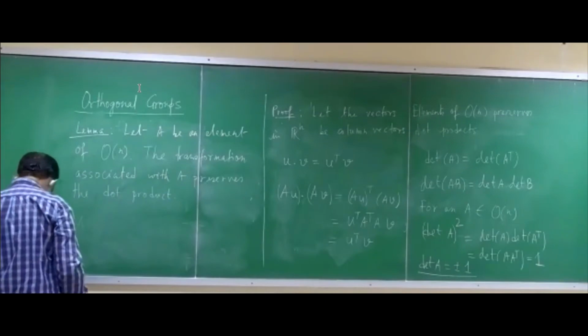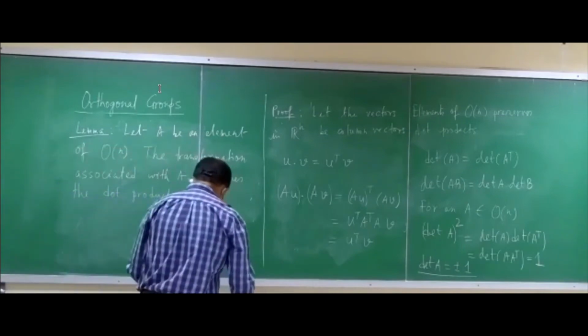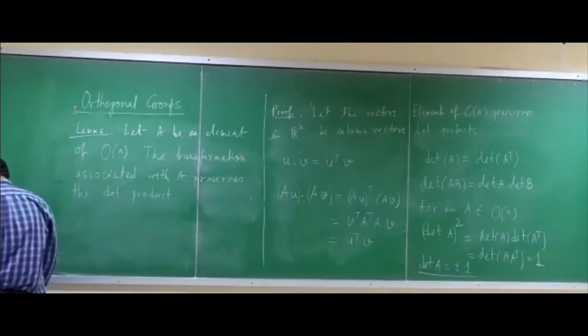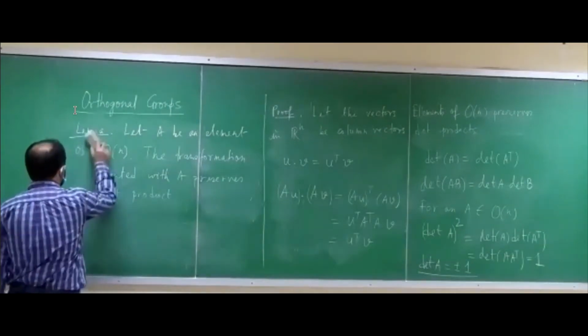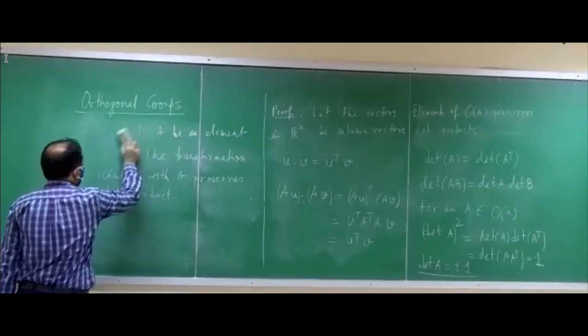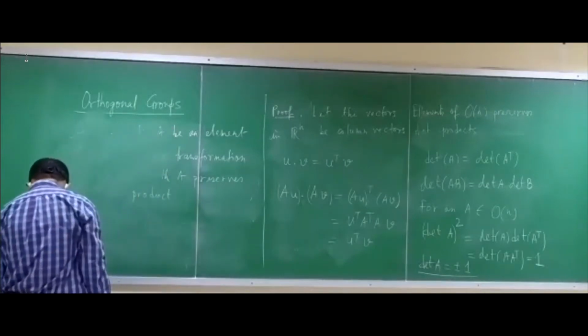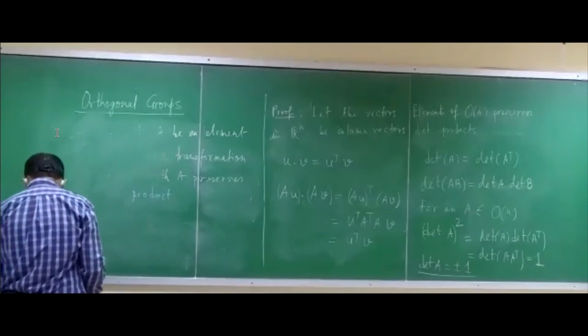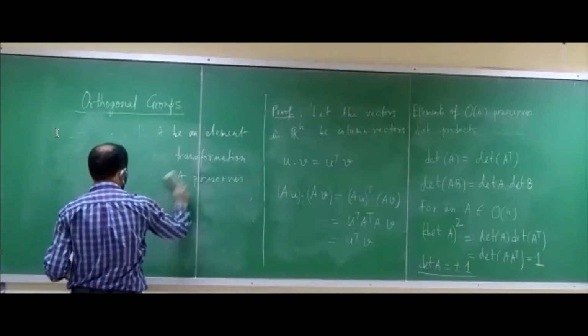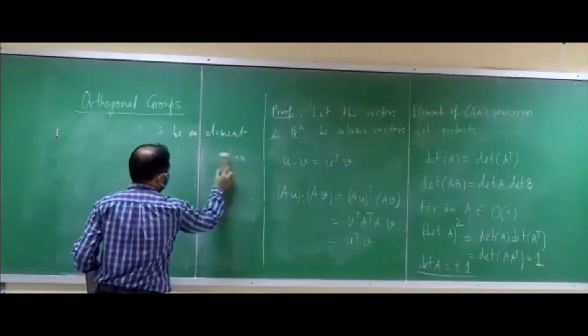So all orthogonal matrices have determinant ±1. Now remember that all elements of On with determinant +1 actually form the set of all proper rotations in Rn.